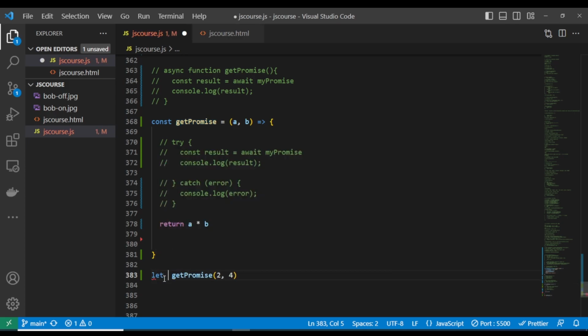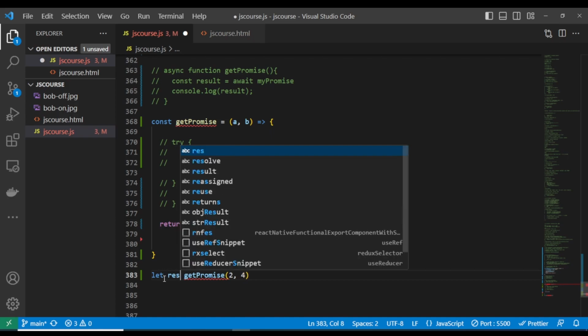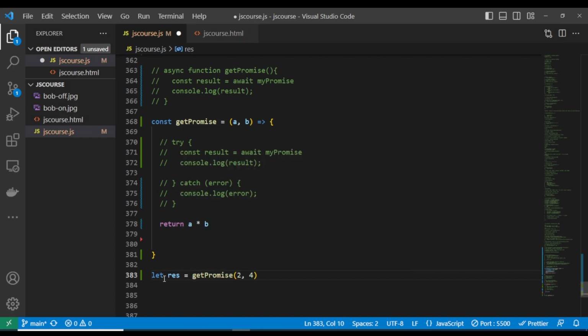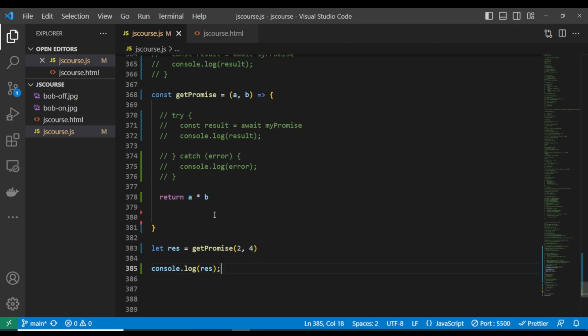Let's call this res equals to this. If you try to console.log res, our response here is going to give us what? 2 multiplied by 4. 2 times 4. All right. So if we console log this, now we have passed our function into this response.